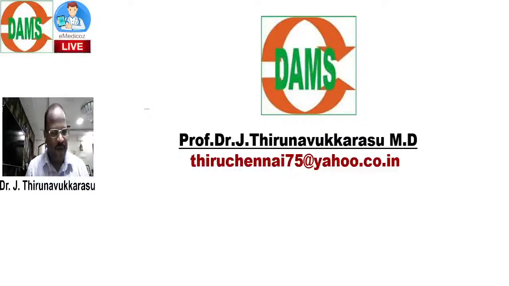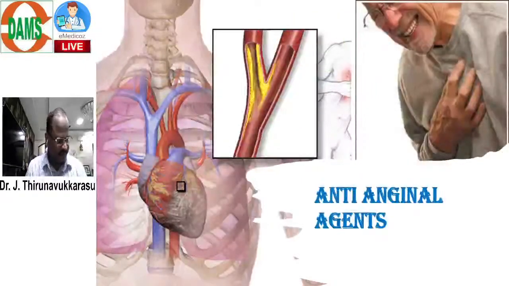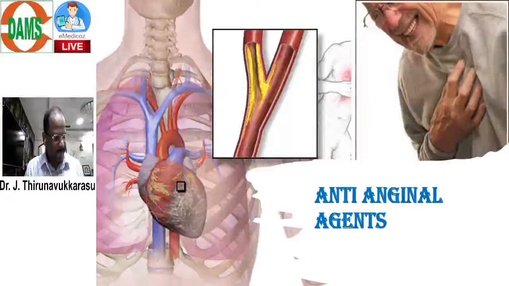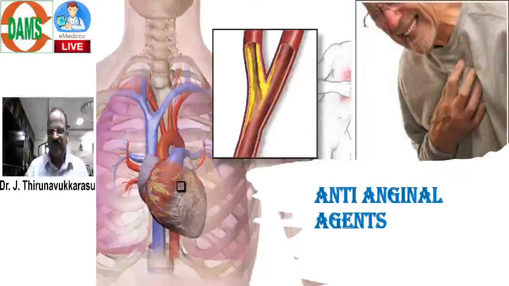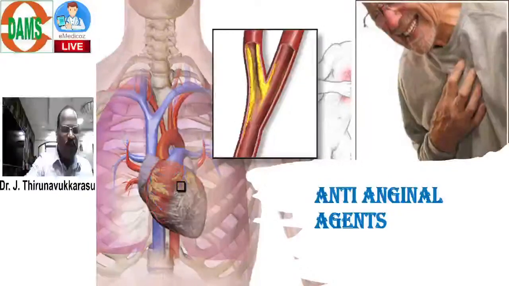A small topic, a sample topic called anti-anginal agents, I am going to discuss. Today's demo session is on anti-anginal agents. First of all, angina means chest pain due to vascular etiology.